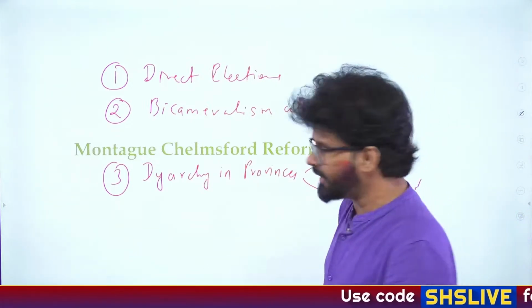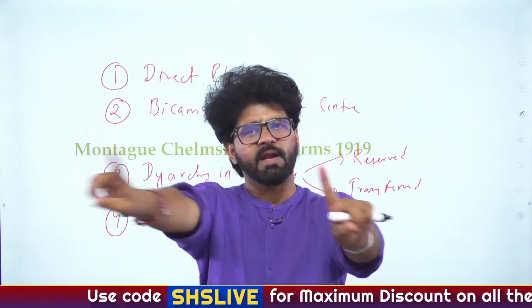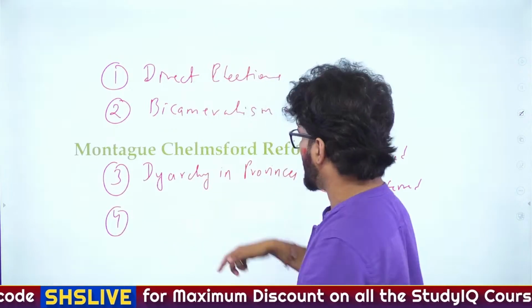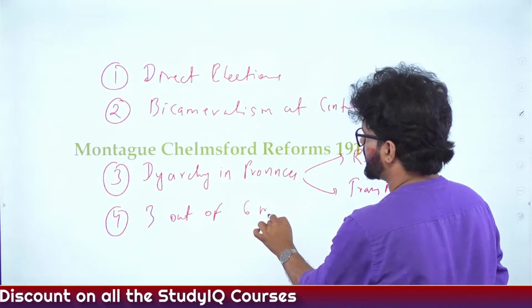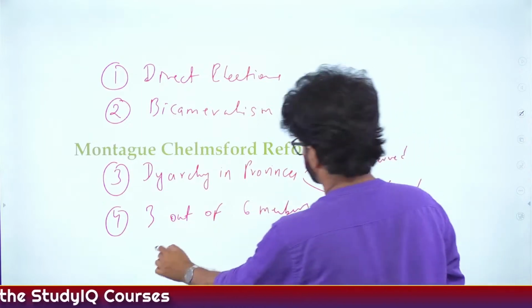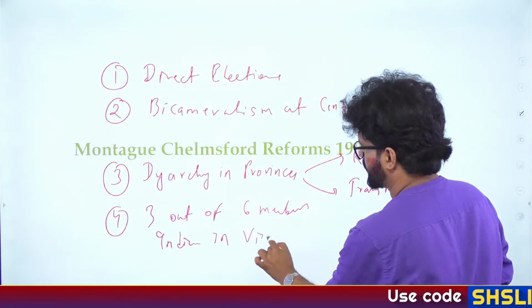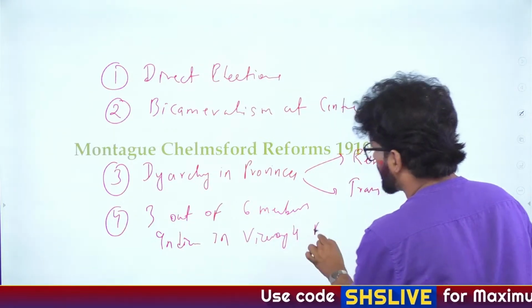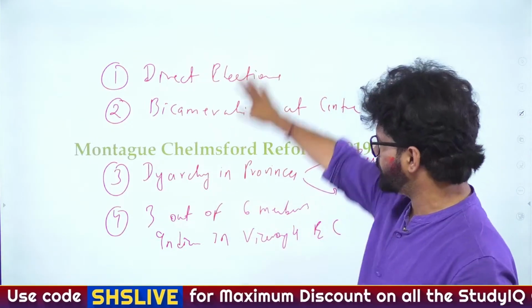In 1909, there was 1 Indian member in the Executive Council of the Viceroy. Now you will have 3 out of 6 members Indian in the Viceroy's Executive Council. Other things will also happen because these 2 acts are the most important acts, but these 4 provisions you have to keep in mind.